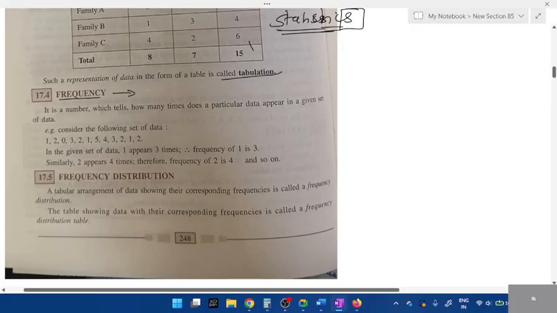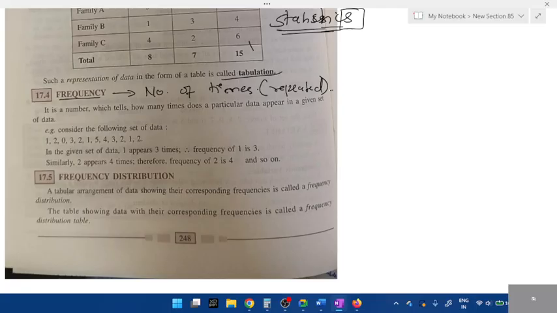Regularly or more than that. See, regularly is not the exact word. Frequency means the number of times something is present, right? Yeah, the number of times something is present, or repeated. See how frequently you attend tuition, or how frequently they conduct it, or how frequently you go to a place. That means the number of times, repeated activities or repeated numbers.